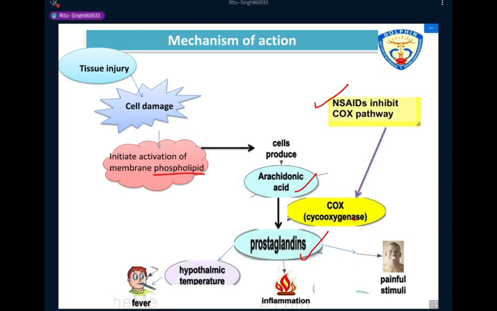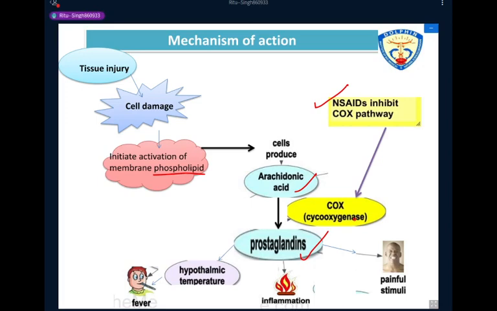The cyclooxygenase enzyme has two categories: COX-1 enzyme, that is cyclooxygenase 1, and cyclooxygenase 2 enzyme, that is COX-2. COX-1 is continuously expressed in our body. It plays a role in maintaining the gastrointestinal mucosa lining, kidney function, and platelet aggregation.